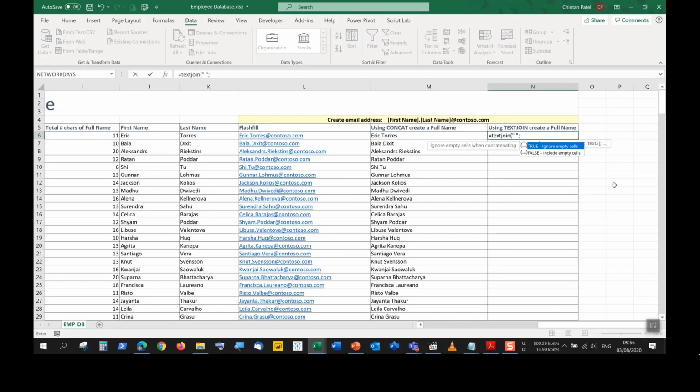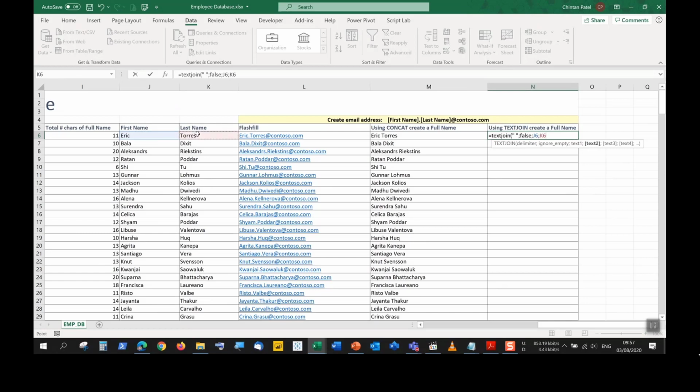So for what we're going to do, we're going to ignore empty cells over here. So we're just going to put the value of true. We could also put the value of false. Doesn't really matter because we don't have any blank cells over here. So any one of them would be fine. And then it's asking us to select the text that you'd like to use. So I want to select cell J6.